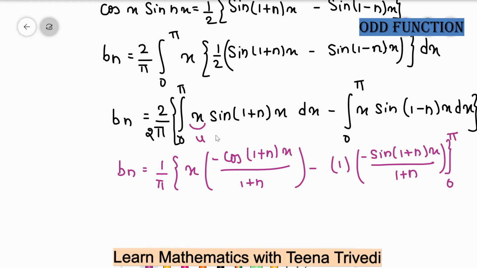This is the u term, this is the v term: u into integration of v minus differentiation of u into integration of v.